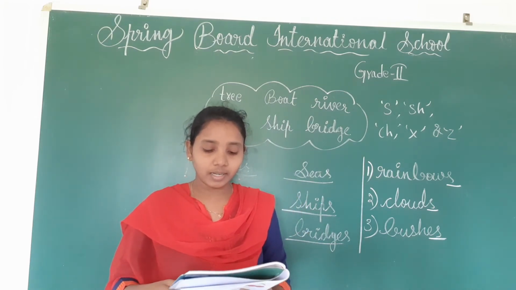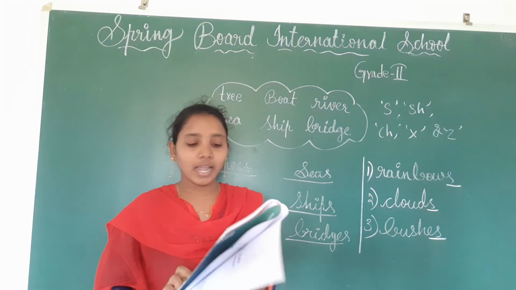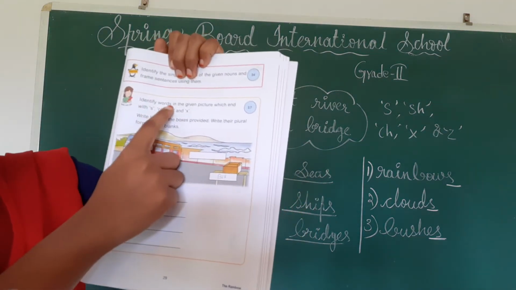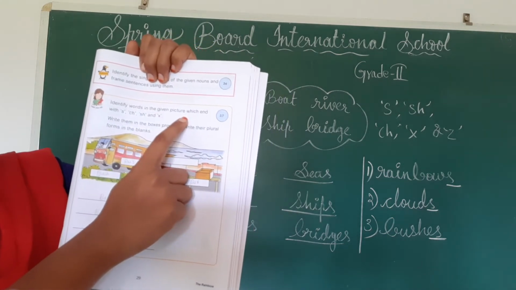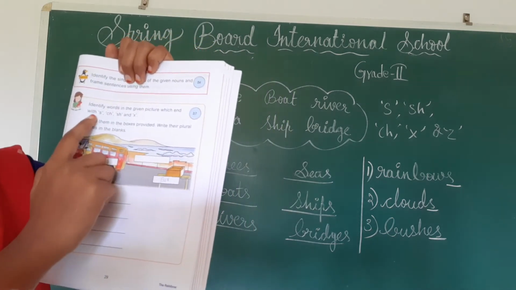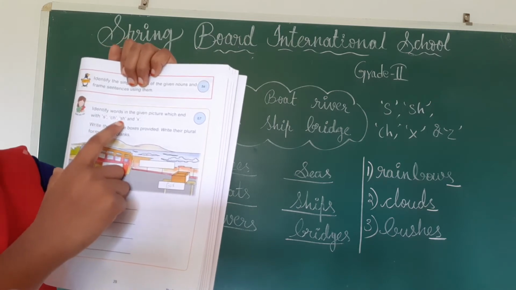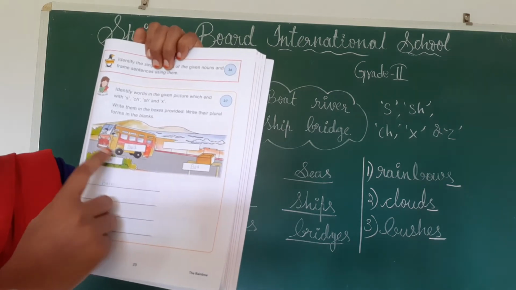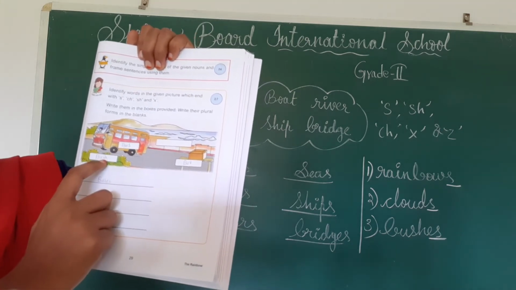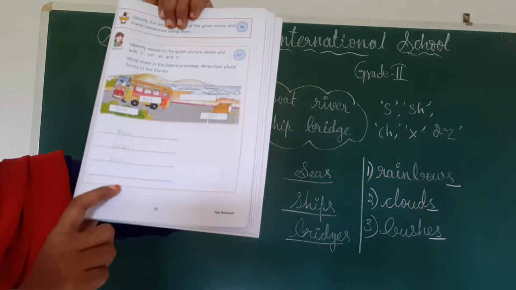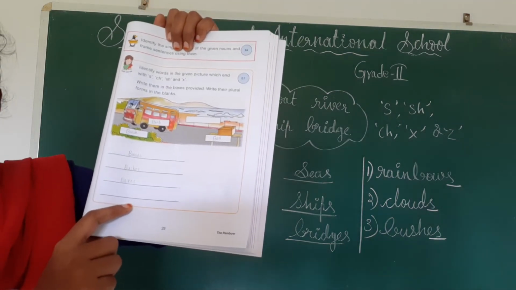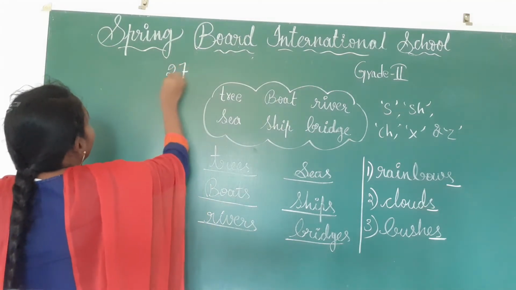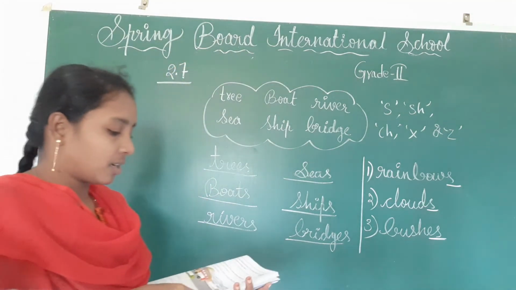Okay, and next one. See here, activity 2.7. Identify words in the given picture which end with s, ch, sh and x. Here they have given pictures. They have given the blanks also here. You need to write these words and plural forms for these, children. You have to complete 2.7.